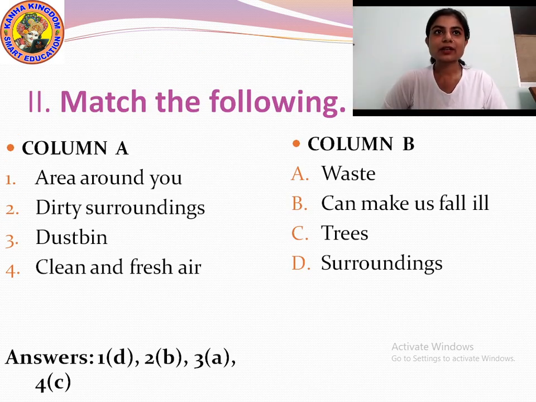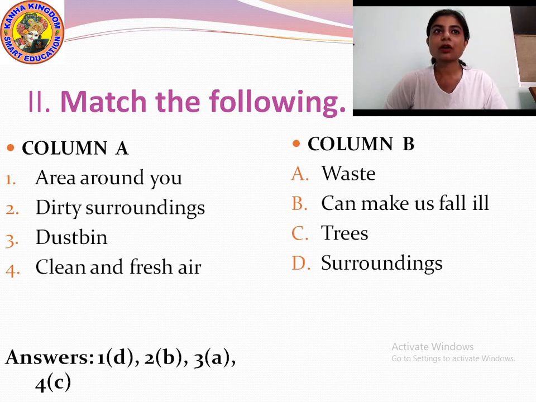Now our next question is match the following. In column A, it is written: area around you, dirty surroundings, dustbin, clean and fresh air. And in column B, it is: waste, can make us fall ill, trees, surroundings. You have to match column A with column B.